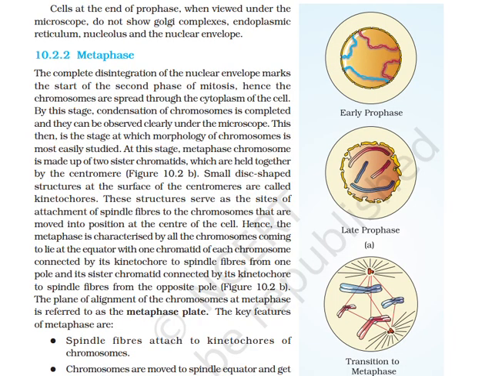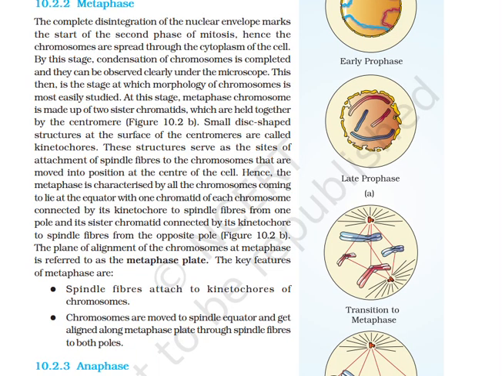the nuclear envelope. Metaphase. The complete disintegration of the nuclear envelope marks the start of the second phase of mitosis. Hence, the chromosomes are spread through the cytoplasm of the cell. By this stage, condensation of chromosomes is completed and they can be observed clearly under the microscope. This is the stage at which morphology of the chromosomes is most easily studied.